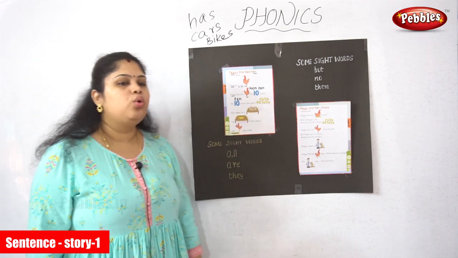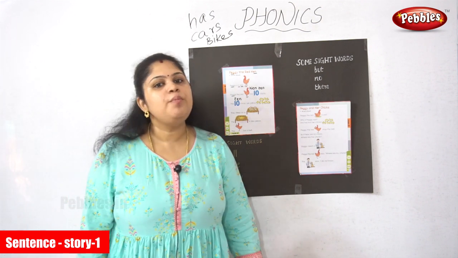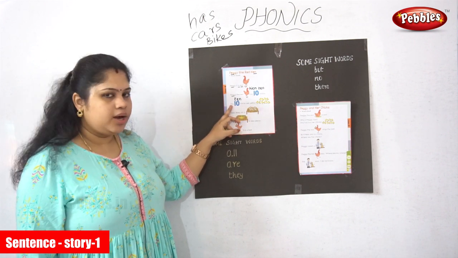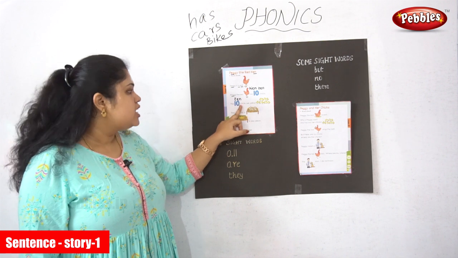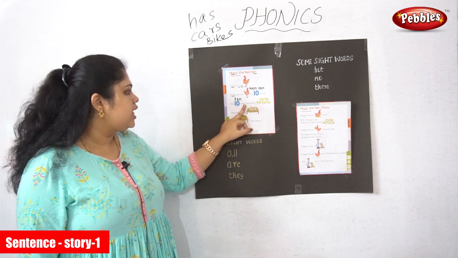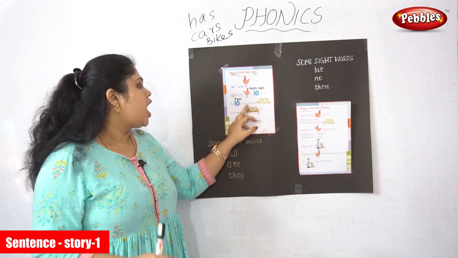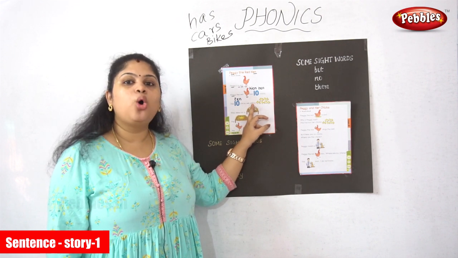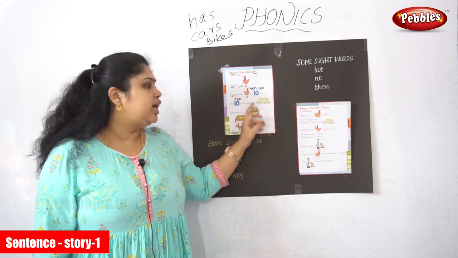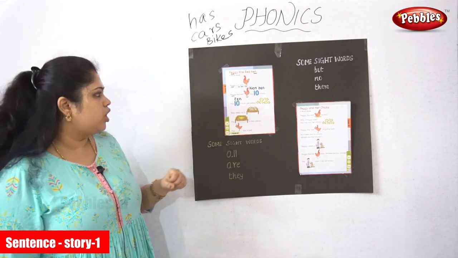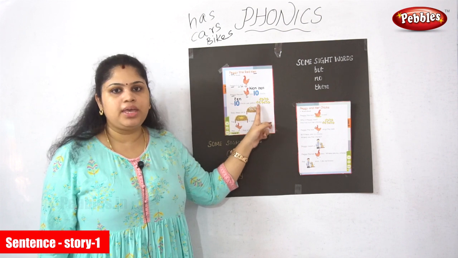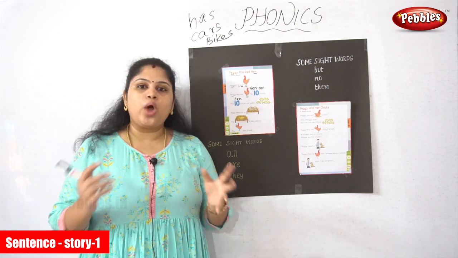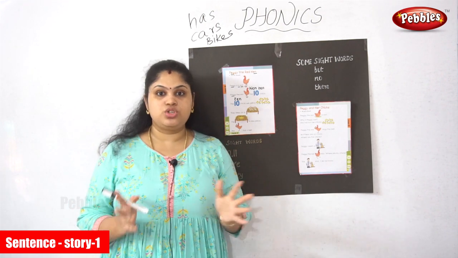Y-E-L-L-O-W. Yellow. What is yellow? Yellow is a color. The chicks look yellow. So they are telling, the 10 chicks, C-H-I-C-K-S. Chicks are yellow. The 10 chicks are yellow in color. So the Peggy chicks are, what is the chicks' color? Yellow in color.